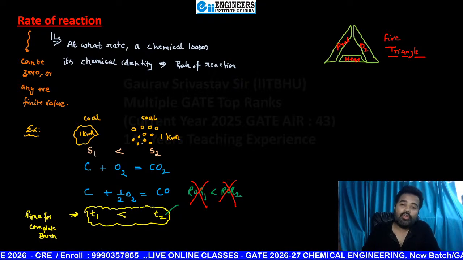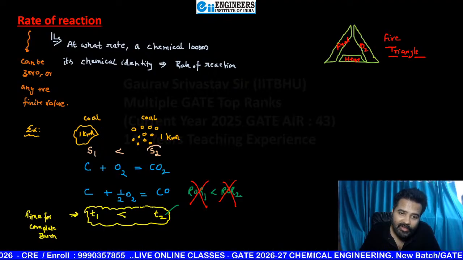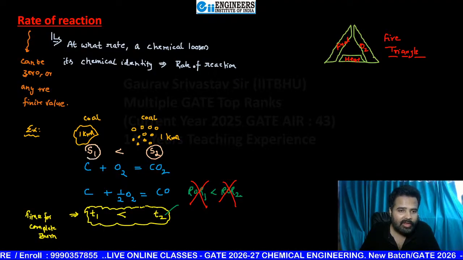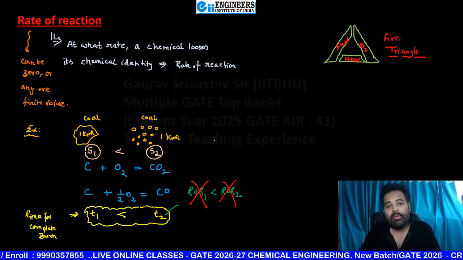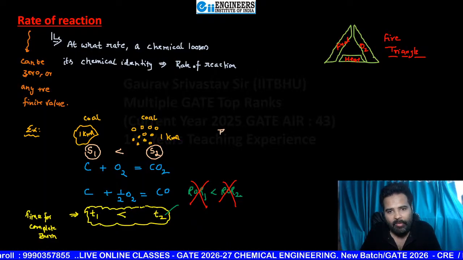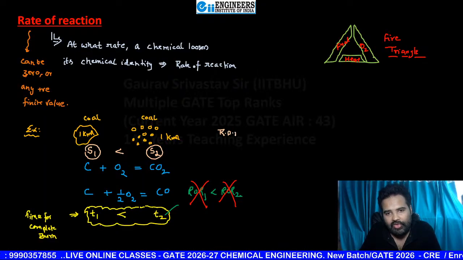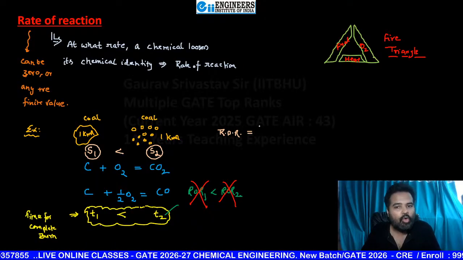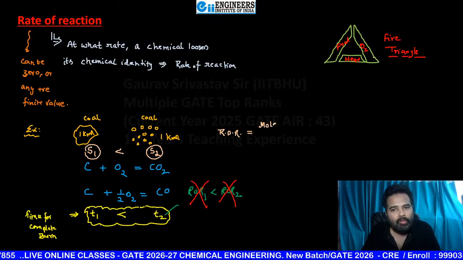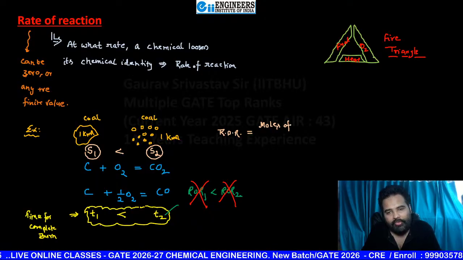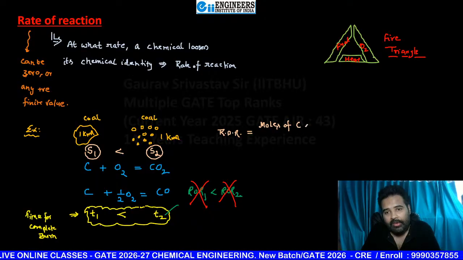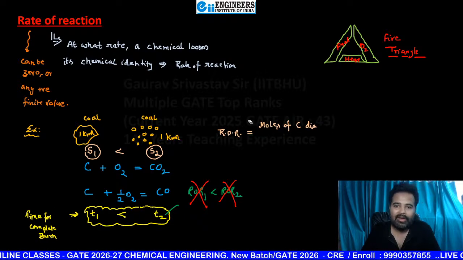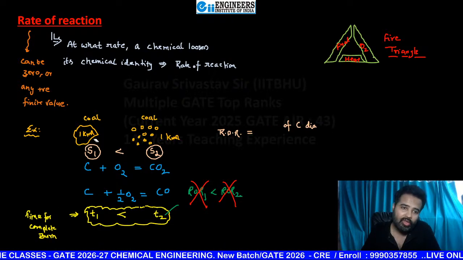So how are we going to take this surface area in our calculation? It's very easy. Now see, beta, how I'm going to write the rate of reaction, just a typical form. In the numerator, moles of carbon disappeared. If you want, write atoms, no problem.